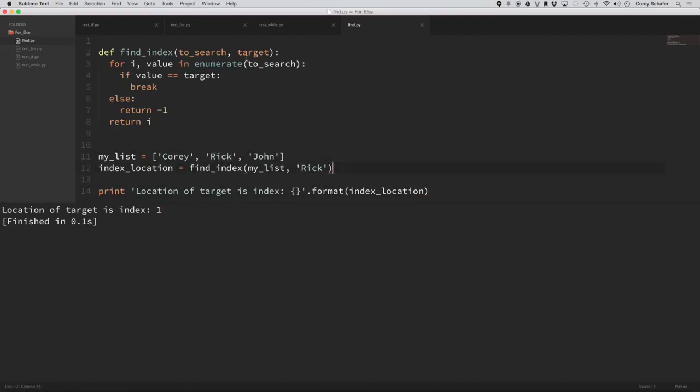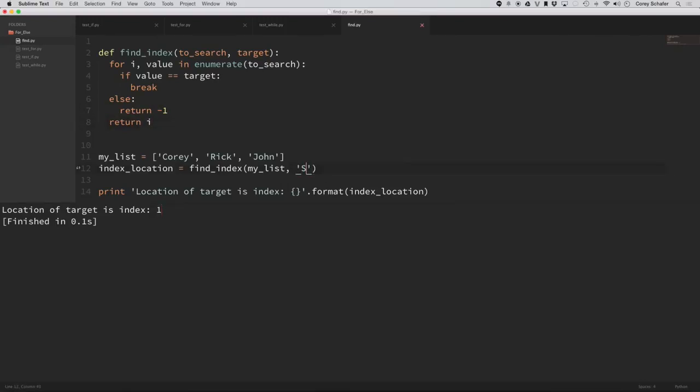So let's go ahead and walk through this. We passed in this list and this target, and you can see that it went through the loop, and as soon as it found the value was equal to the target, it broke out. And because it broke out, it didn't execute this else statement, which would have returned -1. And since it didn't return -1, it got down here to return i, which was the index of 1.